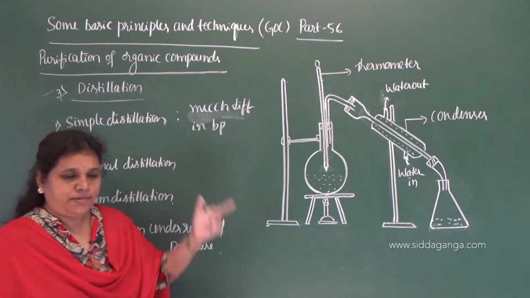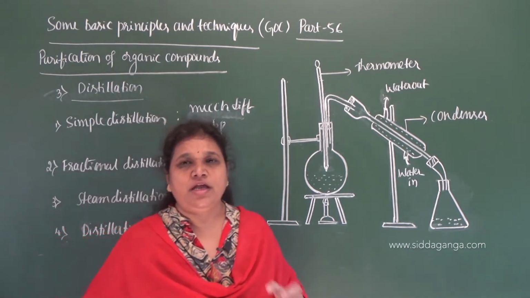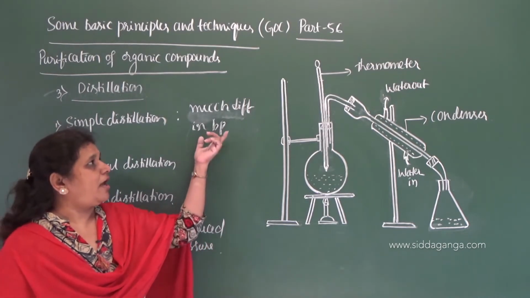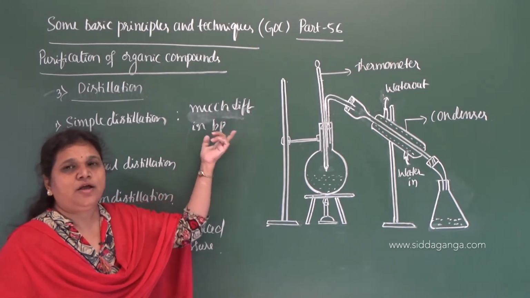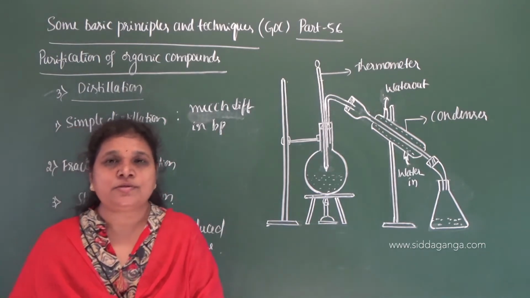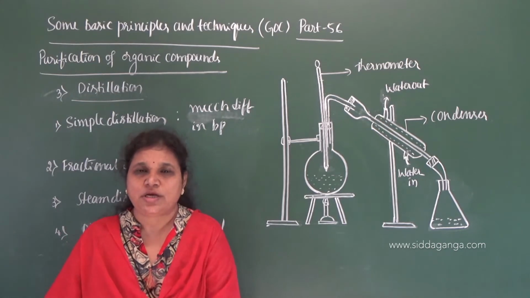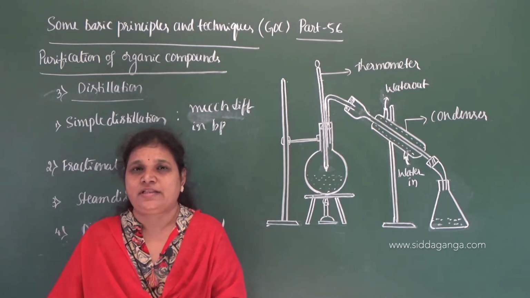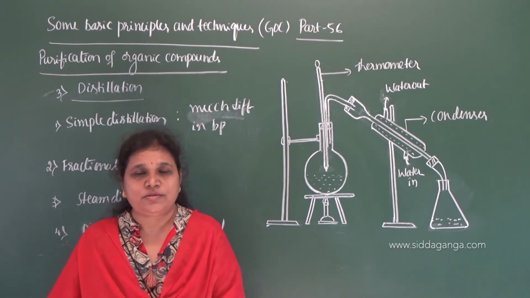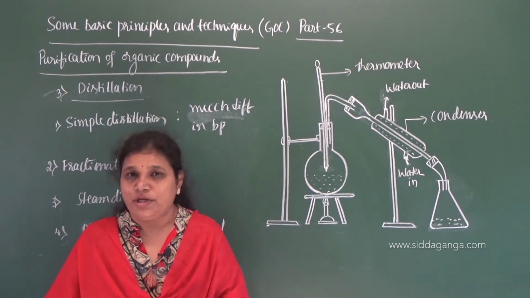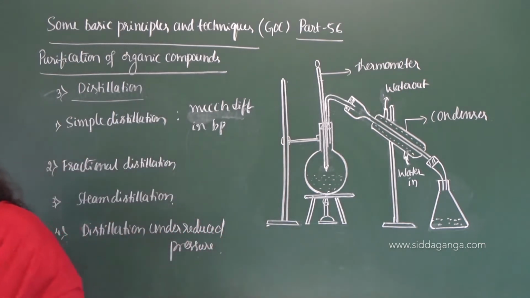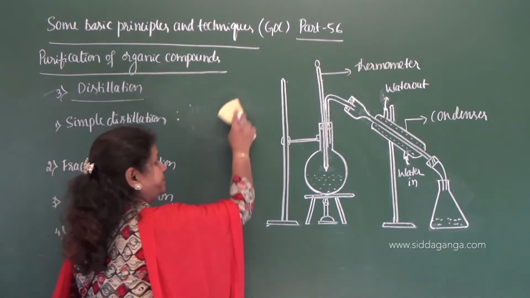This process is applicable for the separation of individual liquids from a liquid mixture where the liquids have much difference in boiling point. Even this simple distillation can be used to separate two liquids which differ much in their boiling points. So let me take an example here.